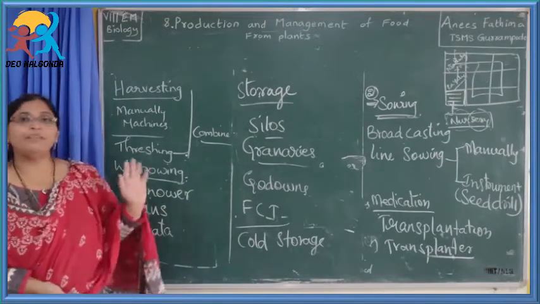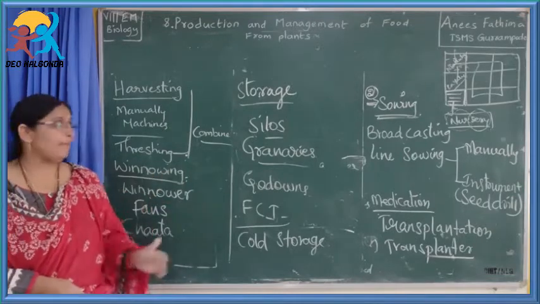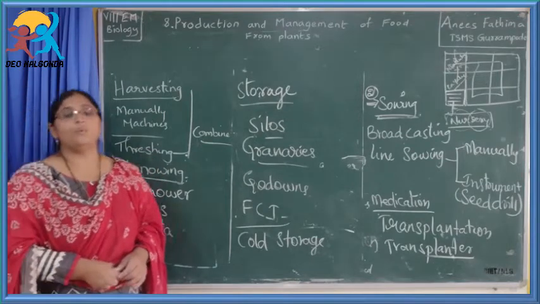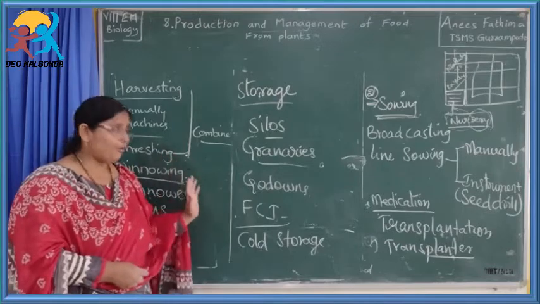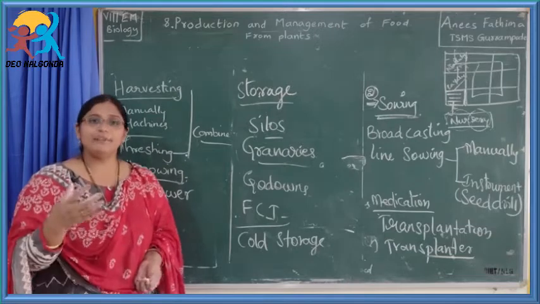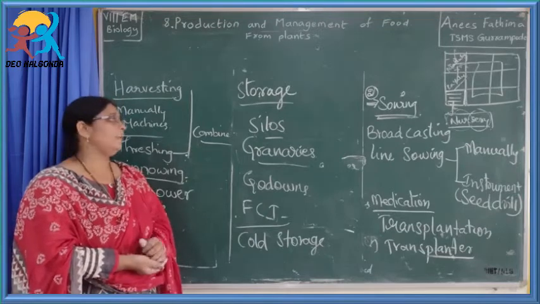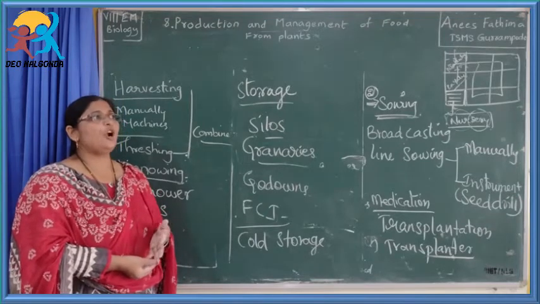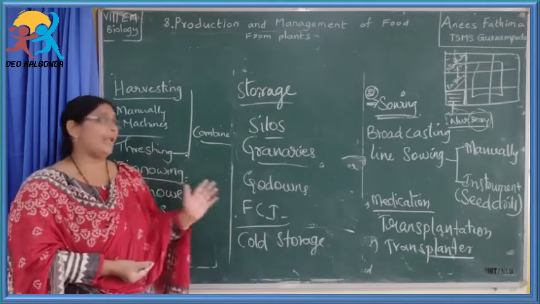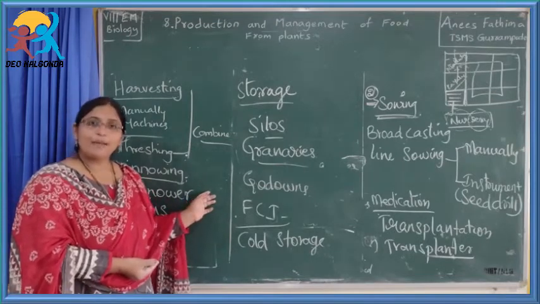So, we have seen from the beginning how the land is cultivated, how the product comes and how it is stored. This is about the different agricultural practices which will be followed, not only to grow the paddy crop but also different types of crops. If all these are done, then finally they will get the product. That is why farmers work hard. And one more thing is that it is not compulsory that this will happen like this. So, uncertainty will be there in the agricultural sector. That is why many people are not showing interest, but this is the backbone of our country.